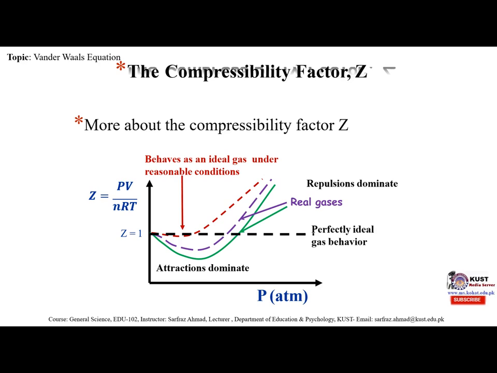Then attractions dominate. Now here we can see that this line shows real gases and this line also shows real gases. Repulsion dominates. Perfectly ideal gas behavior is there.